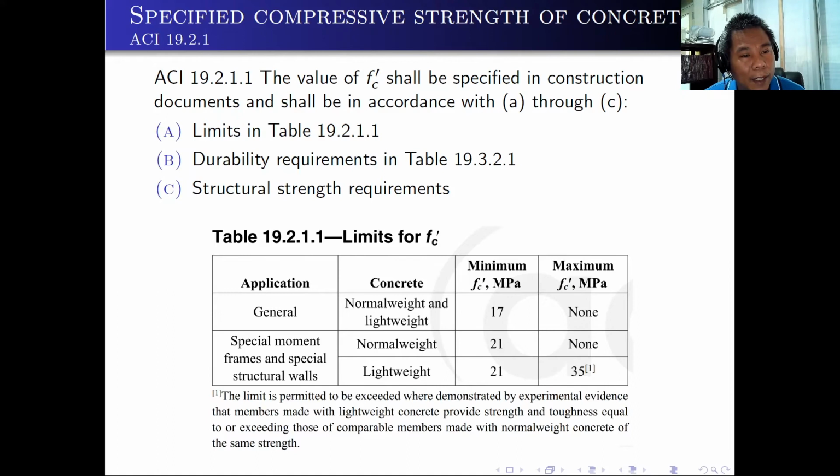Also, we have another item, C, that is structural strength requirement. So when you look at these three requirements, limits on the table below, durability requirements and structural strength requirements, you will look into the most stringent requirement, and you can use the value for your FC prime.